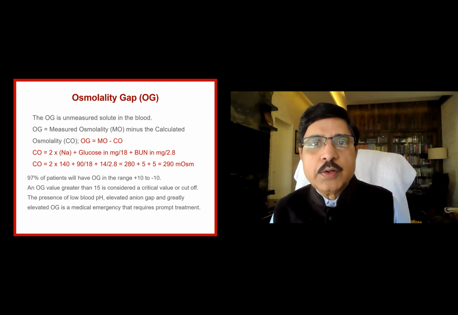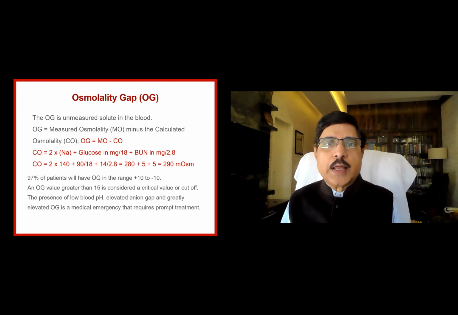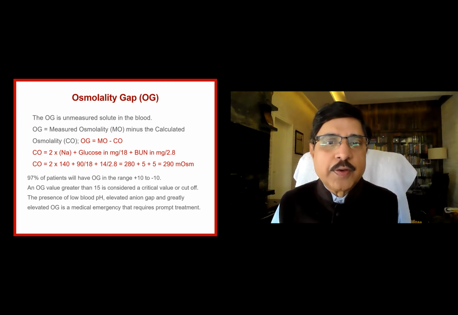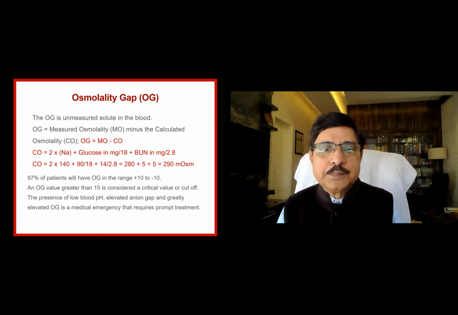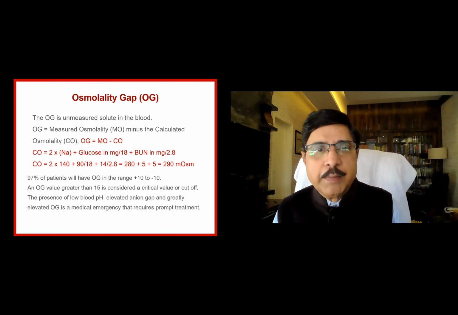Okay, now I am going to introduce another concept called the osmolality gap. This is important particularly for the differential diagnosis of acidosis. So what is the osmolality gap? What is osmolality? In the plasma, in the serum, and in the extracellular fluid, there are osmotic substances. They exert an osmotic pressure, and the osmolality is determined by certain substances, particularly sodium, glucose, and the BUN.